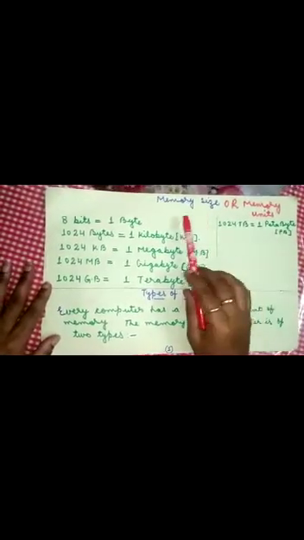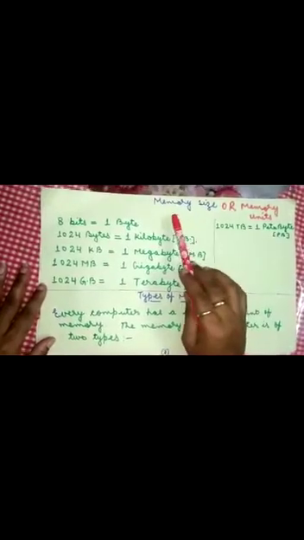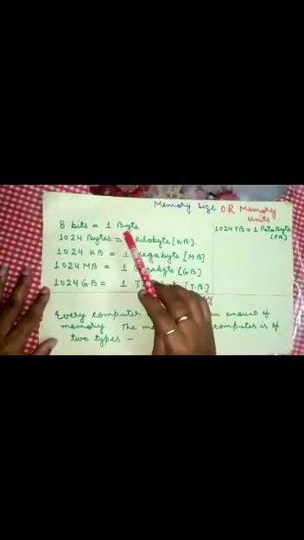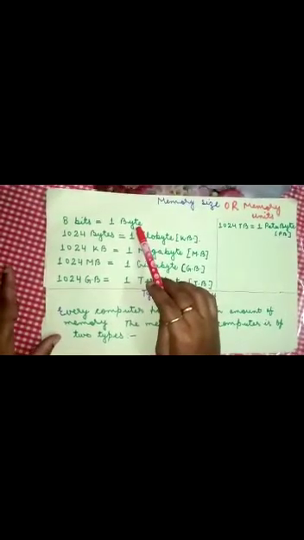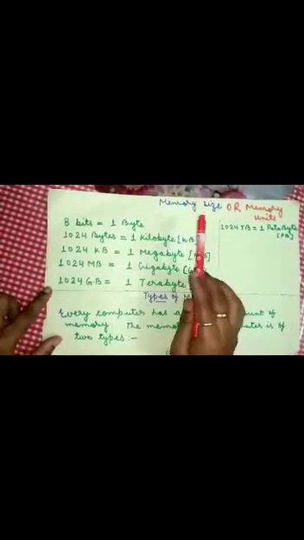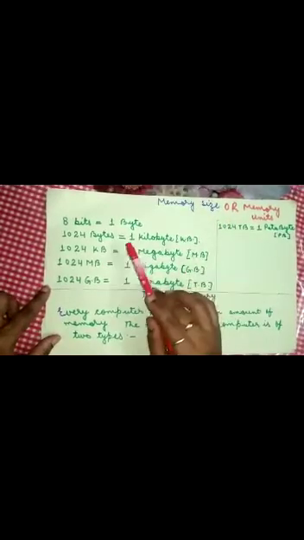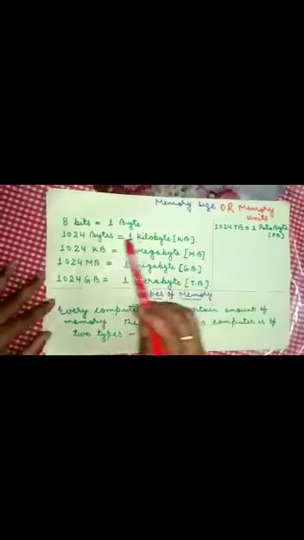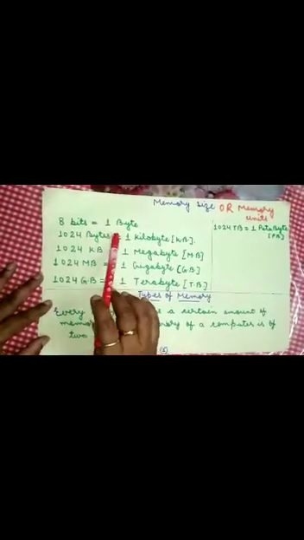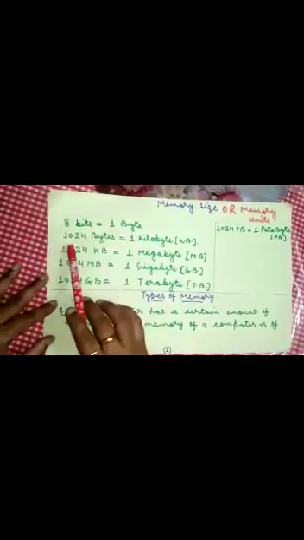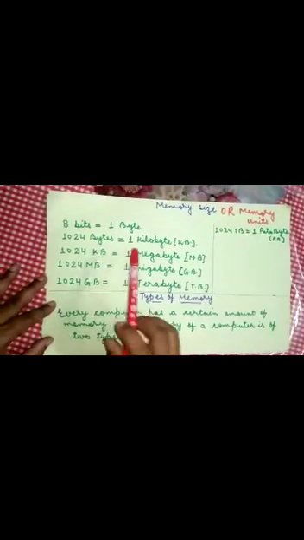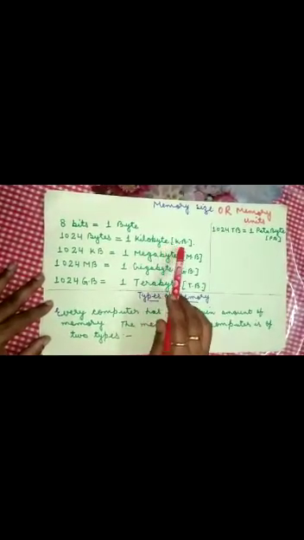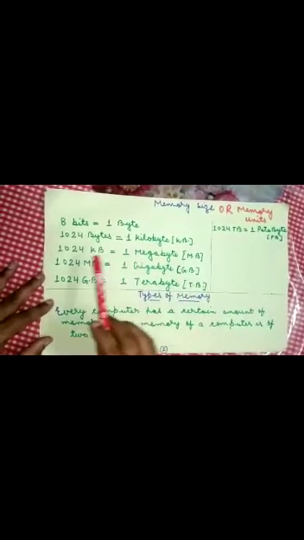Yes children, now we will discuss the topic memory size or memory unit. In maths, you have learned 1 kilogram is equal to 1000 gram. 1 meter is equal to 100 centimeter. Same here. 8 bits is equal to 1 byte. 1024 bytes equal to 1 kilobyte. 1 kilobyte is denoted as KB.